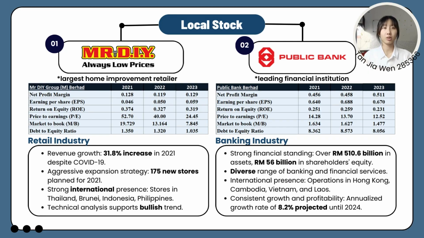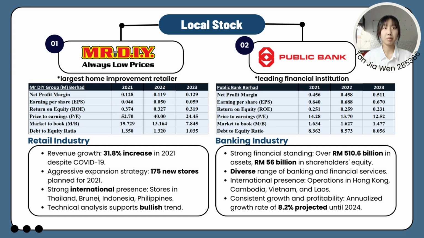Firstly, DIY Group, the largest home improvement retailer in Malaysia and Brunei. From the calculation, we observe a stable profit margin and a high ROE, reflecting a solid financial structure. Key reasons for choosing this stock include its exceptional revenue growth, aggressive expansion strategy, and strong international presence. Technical analysis further supports a bullish outlook, making DIY a compelling investment choice.